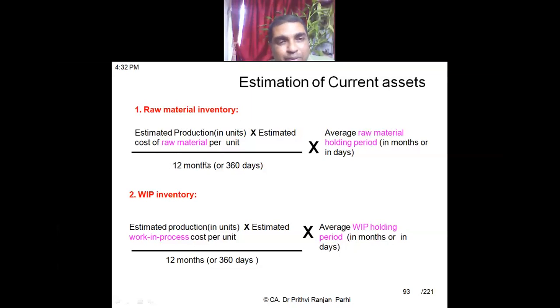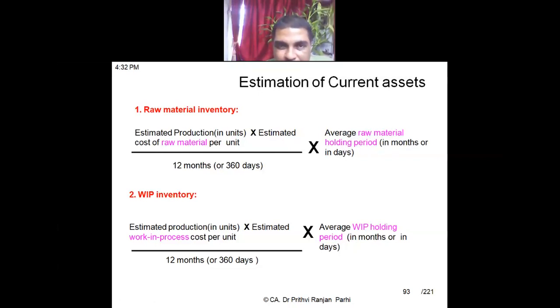So divided by 12 months I can get the monthly requirement, or divided by 360 days I can get the daily requirement of my raw material in rupee terms. Then I multiply it with the average raw material holding period. Suppose the raw material holding period is 15 days: if it is on a daily basis, multiply it with 15. If it is on a monthly basis, multiply it with half. Very simple formula.